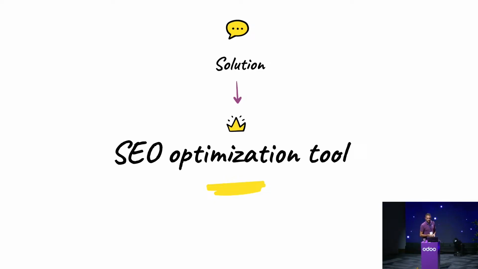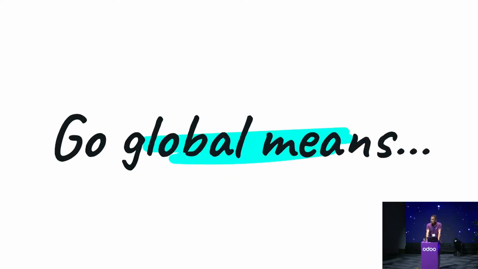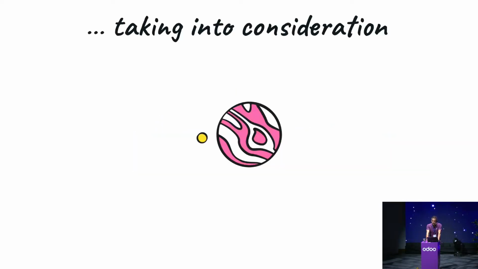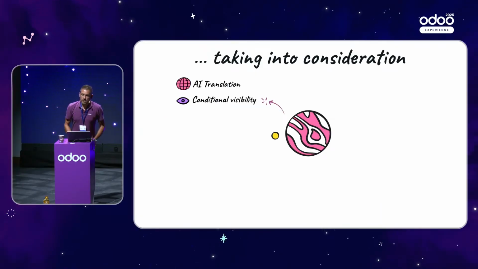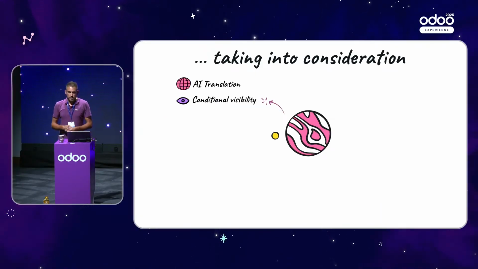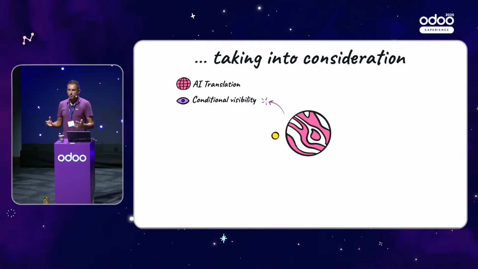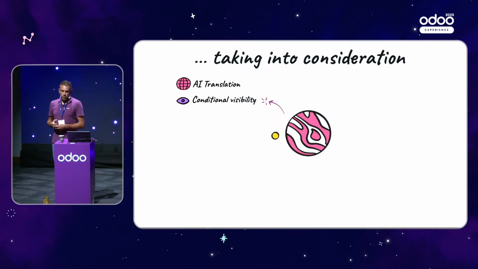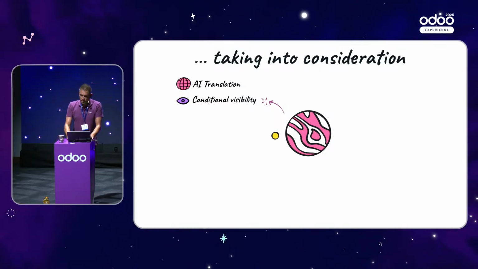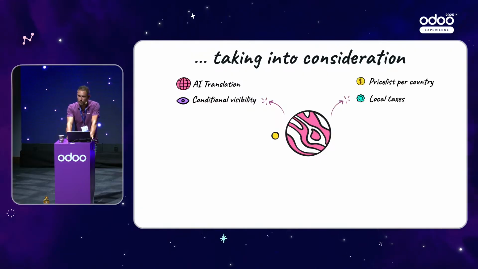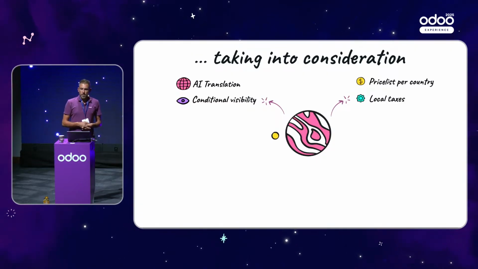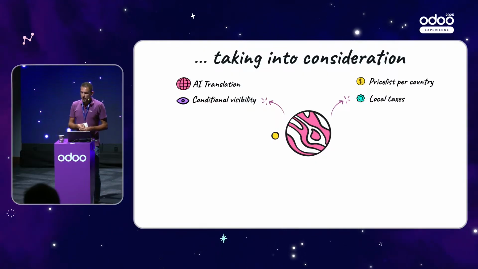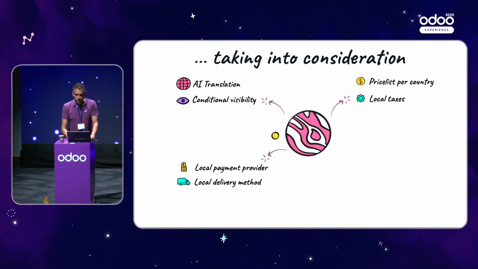So thanks to this SEO optimization tool, we have the possibility to have an impact on how to better rank on the search engines. And in conclusion, I would like to say that global means taking into consideration the following features. We have translated our content thanks to the AI translation feature. We have been able to display specific content to the German customers thanks to the conditional visibility. We have also offered price lists per country in order to have the right currency and also the right VAT applicable for the B2C customers.